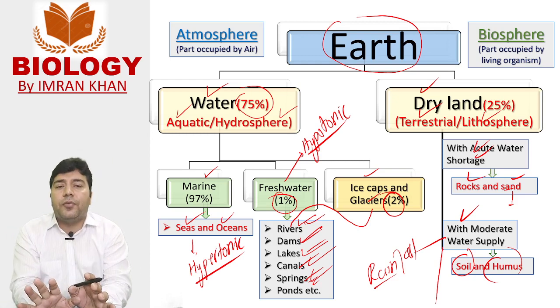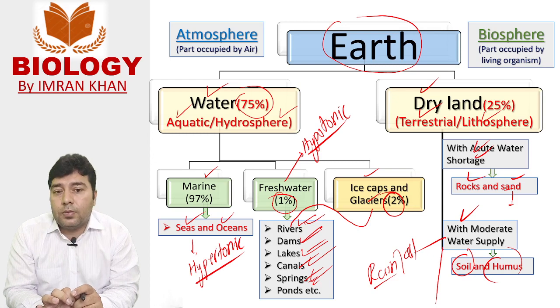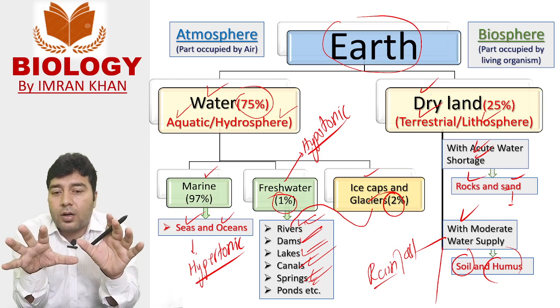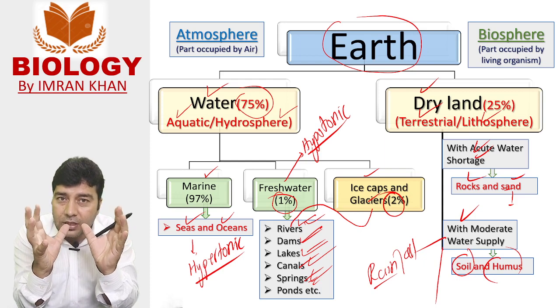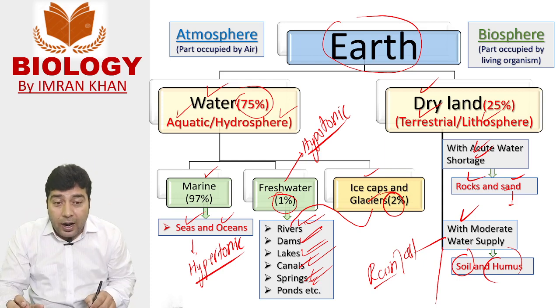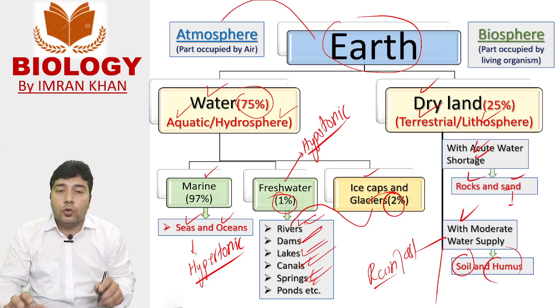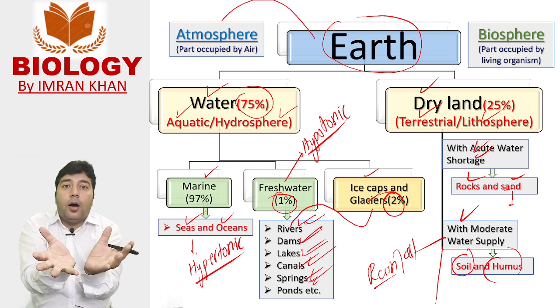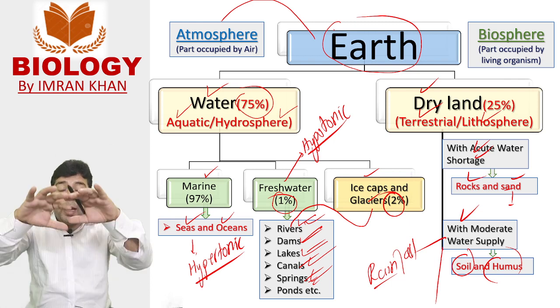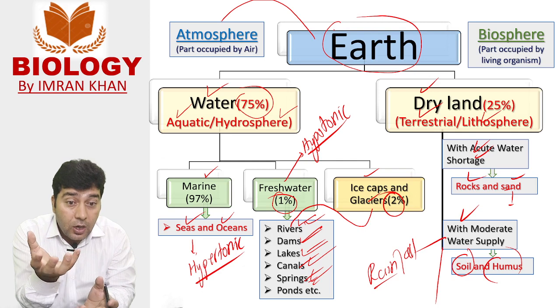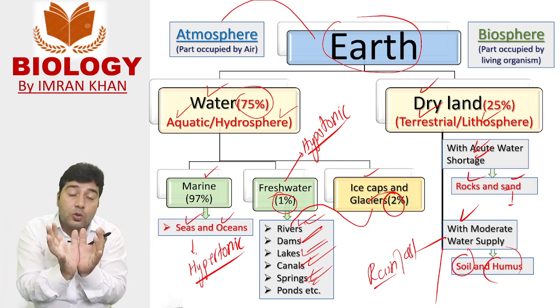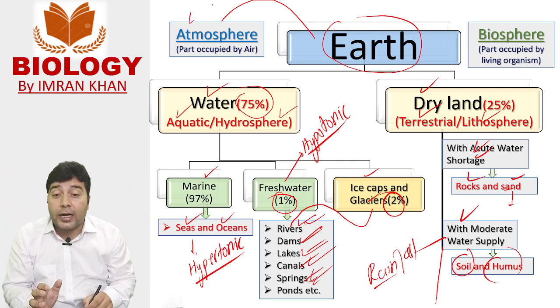This is the basic division of the earth's atmosphere. A small part of earth is referred to as a sphere. The part of earth that is occupied by air is called atmosphere. You know that this whole terrestrial part of earth is surrounded by air. Air is a mixture of different gases. So this part of earth occupied by air is called atmosphere.